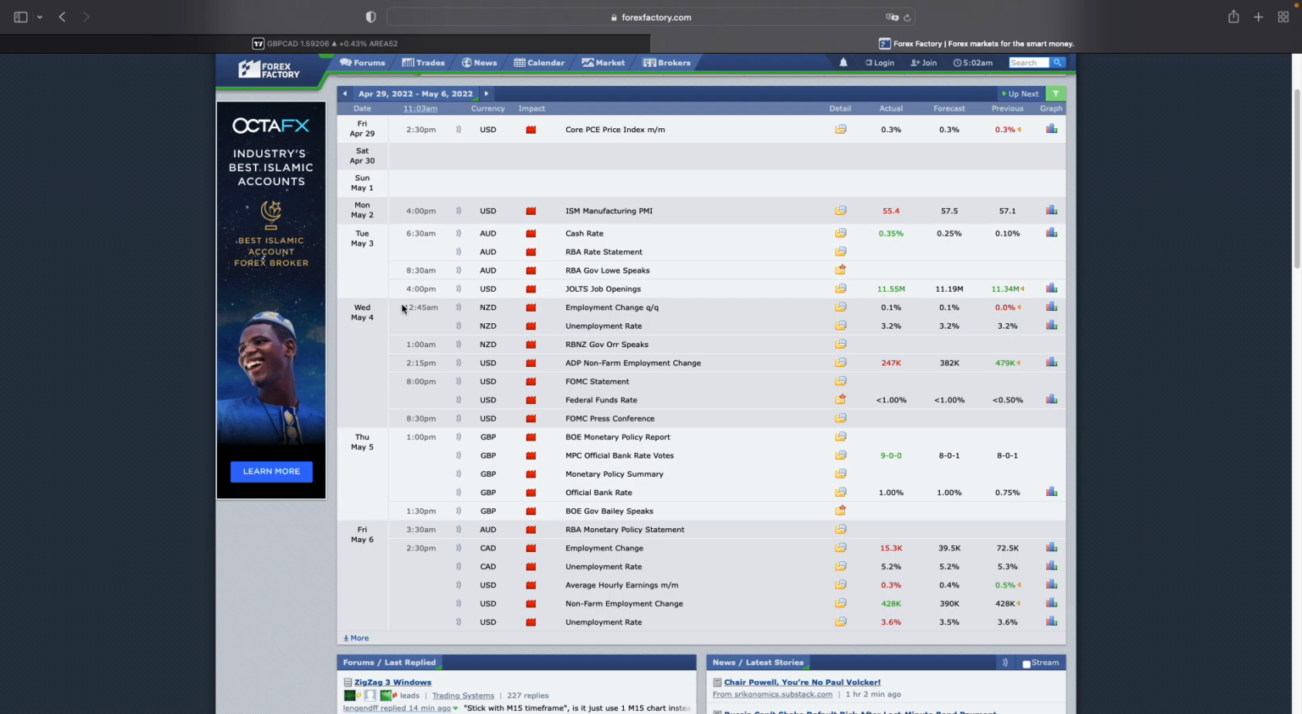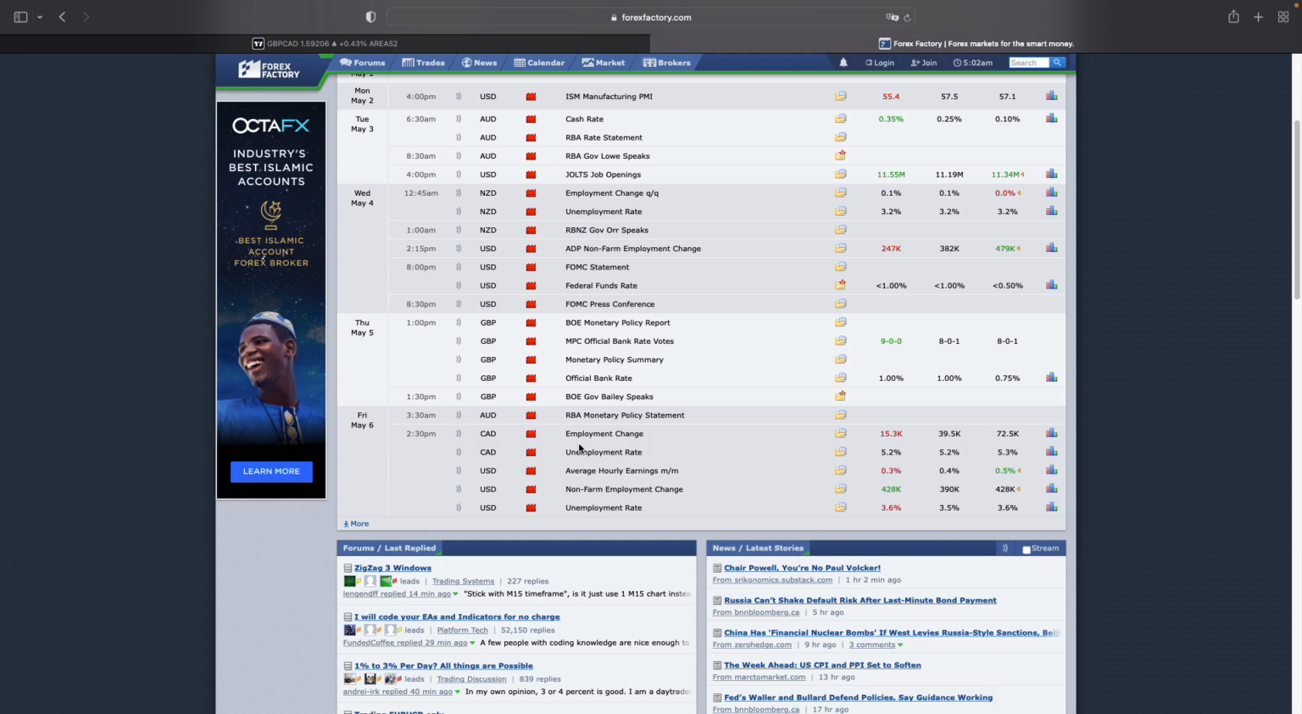Now firstly, what I mean by poor fundamental data is we had the CAD unemployment change and the unemployment rate. Unemployment change came through lower at 15.3k, which was probably half of what the expectation was, which was very bad. However, we saw the unemployment rate drop from 5.3 to 5.2, which was probably okay to see, but it's still a high number.